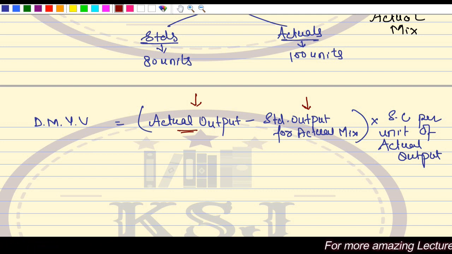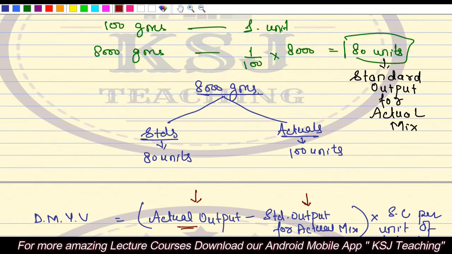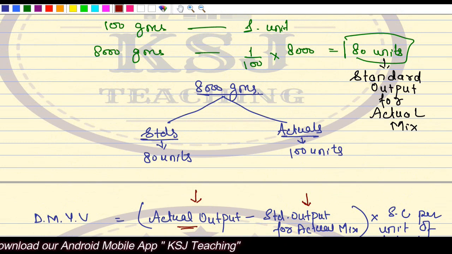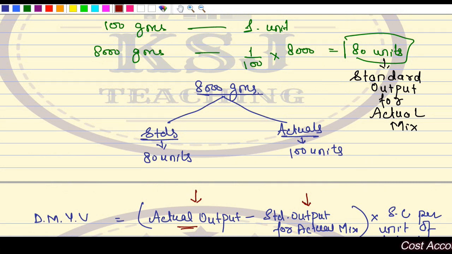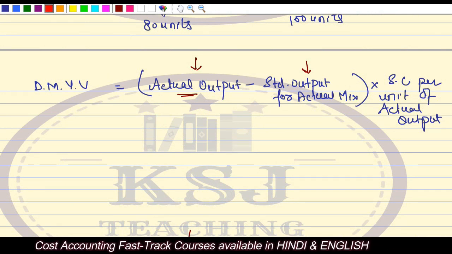In case of output, the actual output should be more than the standard output, then it will be beneficial. Here, in 8,000 grams, we planned for 80 units, but actually we received 100 units, so it is a benefit to us. So whichever parameter gives us the benefit, we keep that parameter first and the second parameter at the back. So let's see the calculation now.